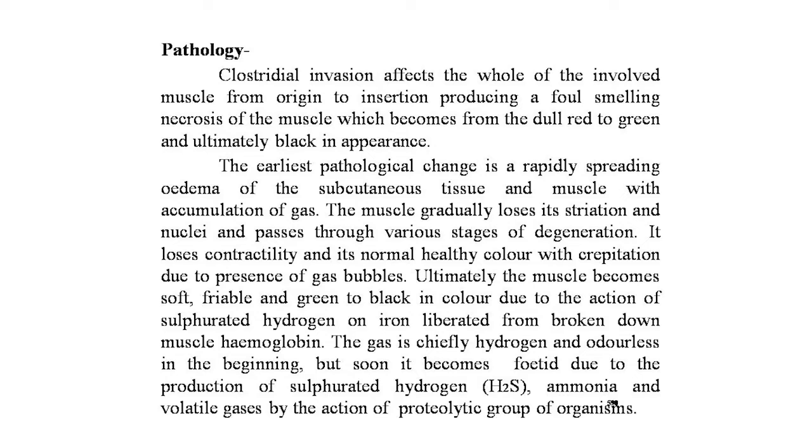Ultimately, the muscles become soft, friable, and green to black in color due to the action of hydrogen sulfide on iron liberated from the broken down muscle hemoglobin. The gas is chiefly hydrogen and odorless in the beginning, but soon it becomes foul due to the production of hydrogen sulfide, that is H2S, ammonia and volatile gases by the action of the proteolytic group of organisms.